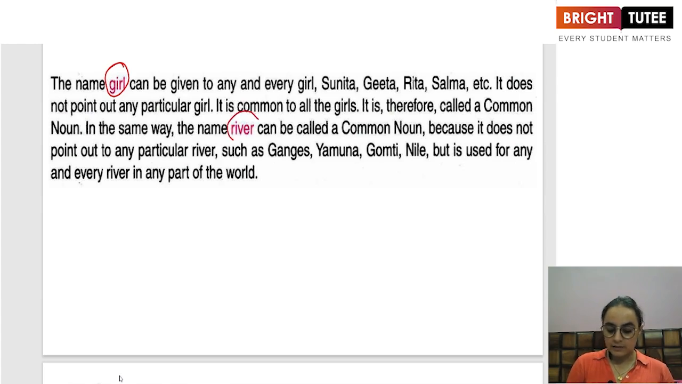Similarly, if I say the word river, again it is a common noun. Why? Because we are not specifying what river we are talking about. It can be any river for that matter, unless and until we specify whether we are talking about the Ganga, the Yamuna, the Gomti, and so on. So a common noun refers to a common name for a person or a place.